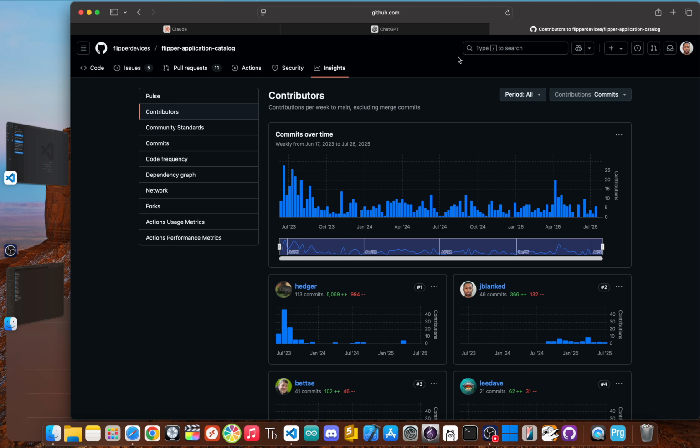The critical rule: I cannot change a single character of their code. I have to compile and run it exactly as provided. This is a raw test of their understanding of the Flipper SDK.